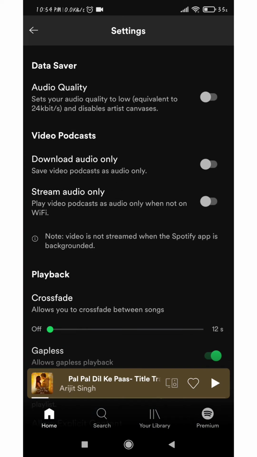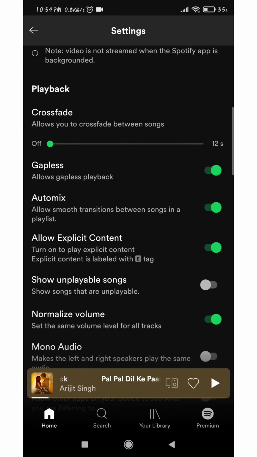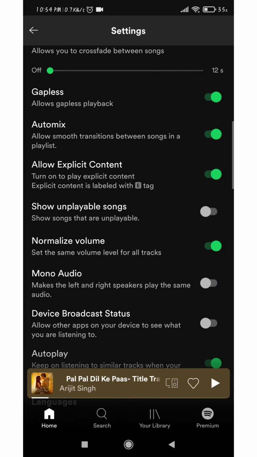So the next feature of this app is settings. Here you can make settings for your video podcast where you can download only the audio or you can stream only the audio. And even if you want to play a video podcast, you can choose to play it only when you're using Wi-Fi or not. So this is also one of the unique features of the Spotify app.